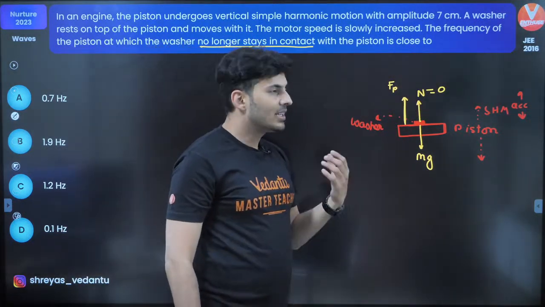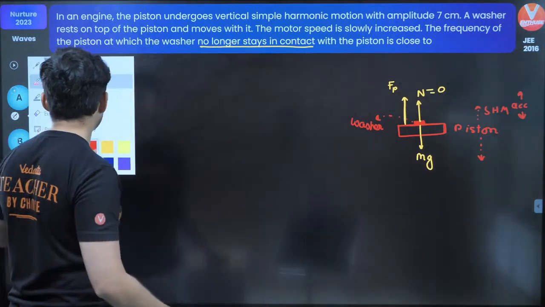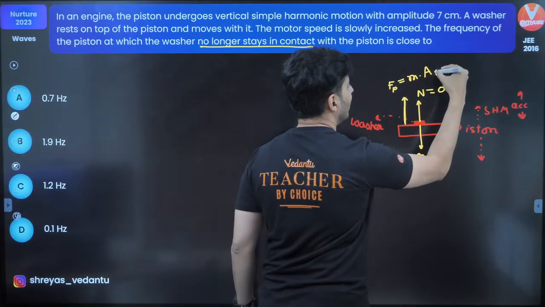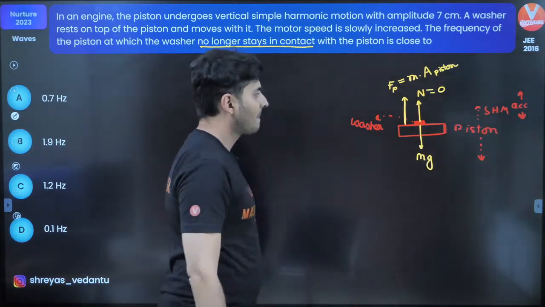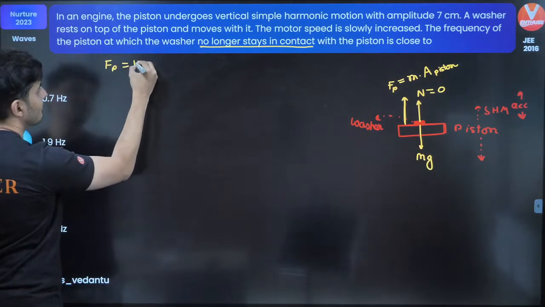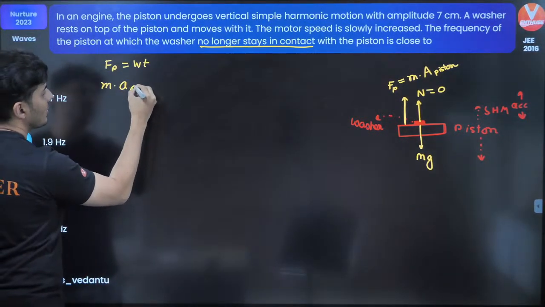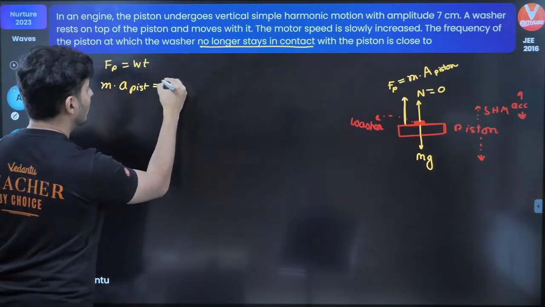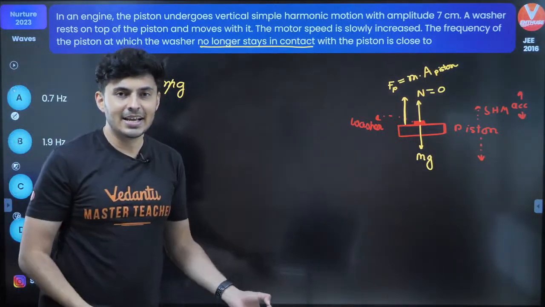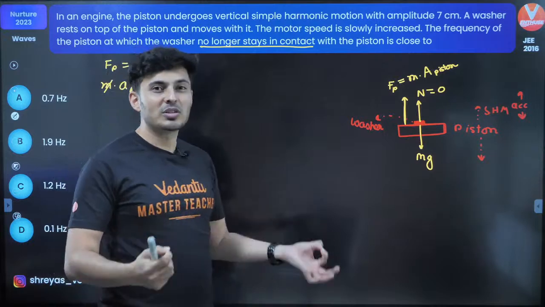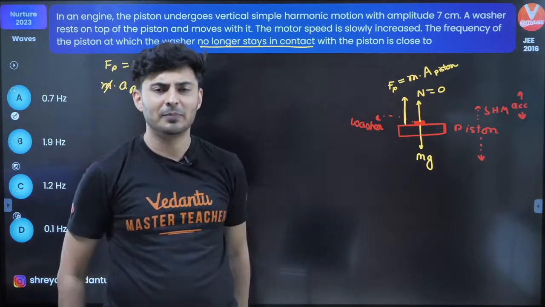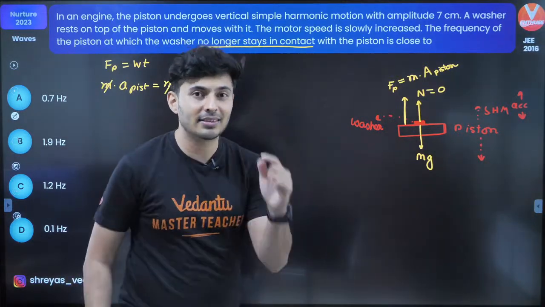If pseudo force is there, that means there must be some kind of mass into acceleration of that particular piston. Now, for it to lose contact, pseudo force is weight, therefore mass into acceleration of the piston is equal to mg. m goes, so acceleration of the piston is g. And when do you think it will lose contact? It will lose contact when the acceleration is maximum. That's the first time it will lose contact. Think about it.